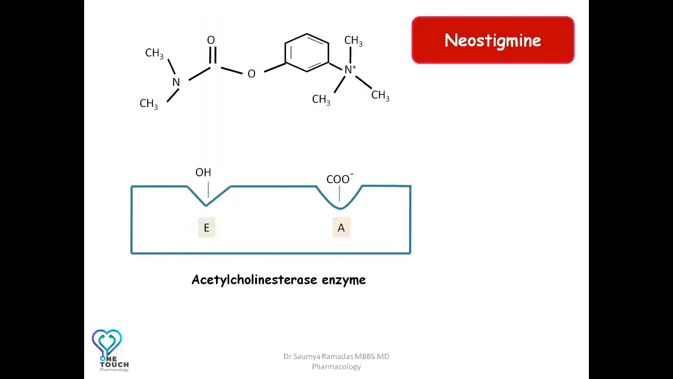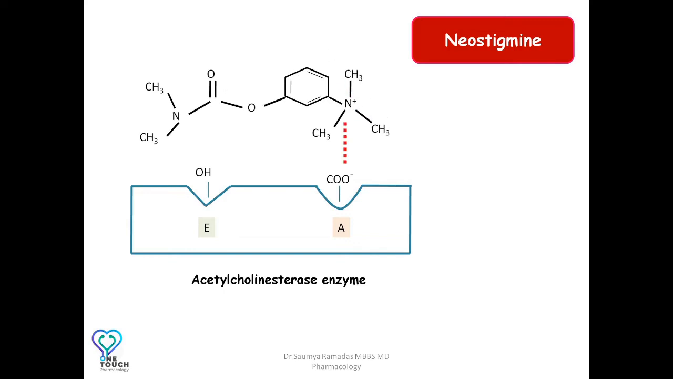Moving on to neostigmine. Neostigmine is a carbamate and reversible inhibitor of the cholinesterase enzyme. Similar to acetylcholine, neostigmine also has a positively charged nitrogen atom. This is electrostatically attracted to the anionic site, bringing this carbon atom over here closer to the hydroxyl group of the esteratic site.